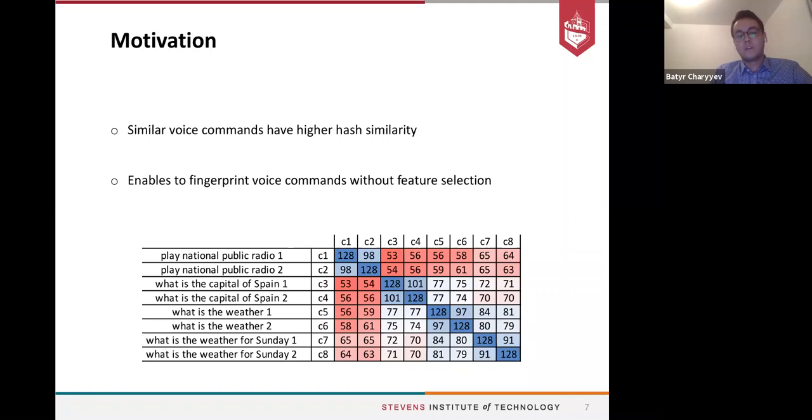Voice commands which have a higher semantic similarity, like what is the weather and what is the weather for Sunday, also have a higher hash similarity. This higher hash similarity between similar voice commands enables us to identify what the voice command to the smart speaker was.